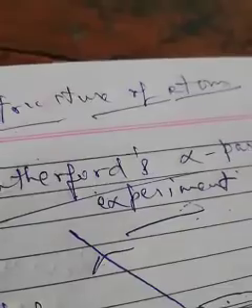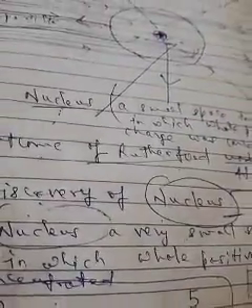Thereafter, Eugen Goldstein was also very much interested in performing cathode ray experiments, and he used a perforated plate. What he saw was that against the cathode ray there is some positive particle ray, which he called the anode ray, that moves towards the cathode.